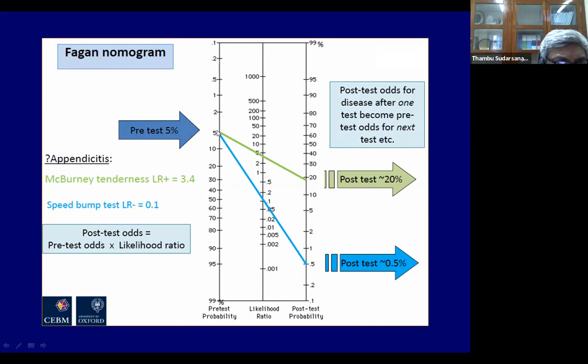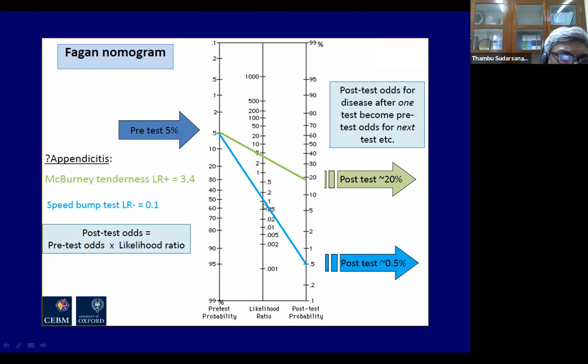So you join the pre-test probability with the likelihood ratio of 3.4. And that line ends in the post-test probability of close to 20%. So now you will say that, oh, the child has a 20% chance of appendicitis. Now you will tell the doctor, doctor, why don't you do an ultrasound or CT scan and confirm? The doctor may say, no need, I'm going to operate straight away. That's your choice.